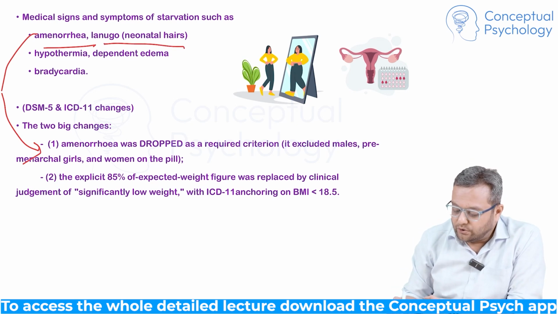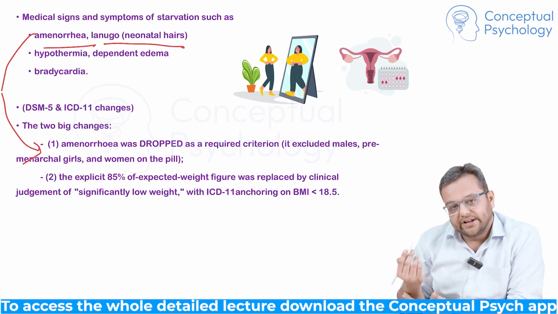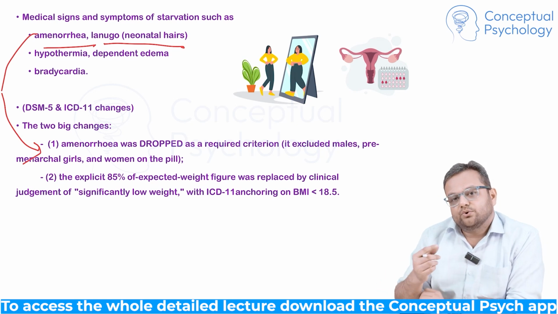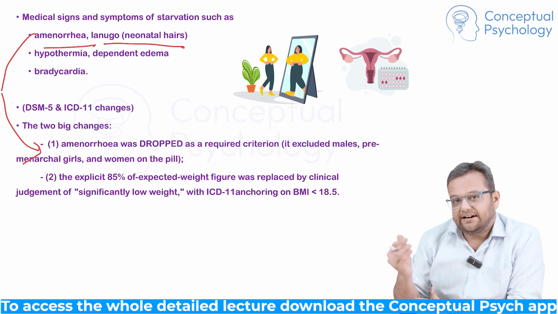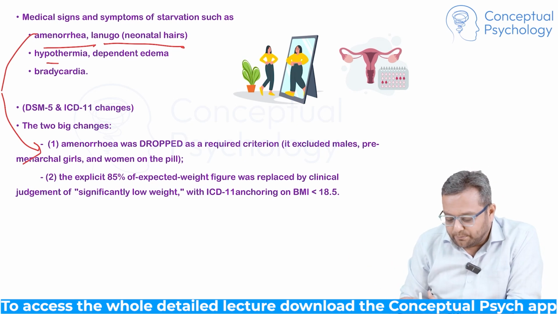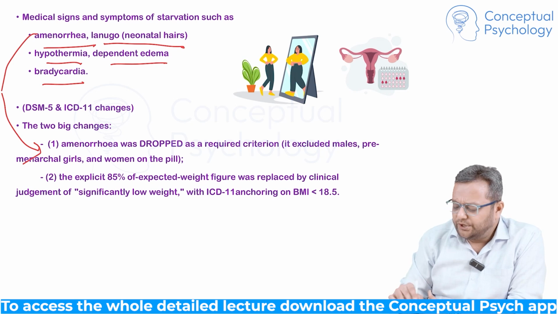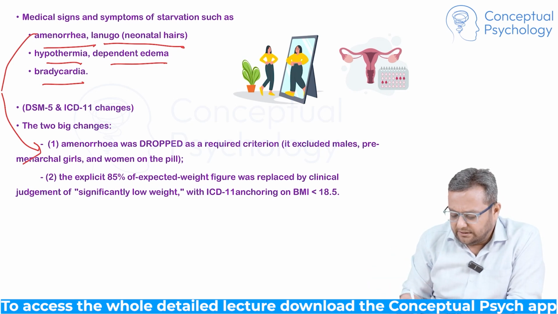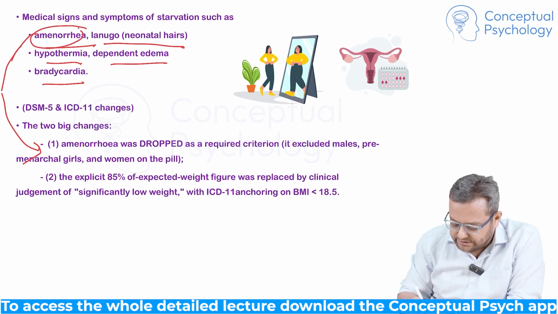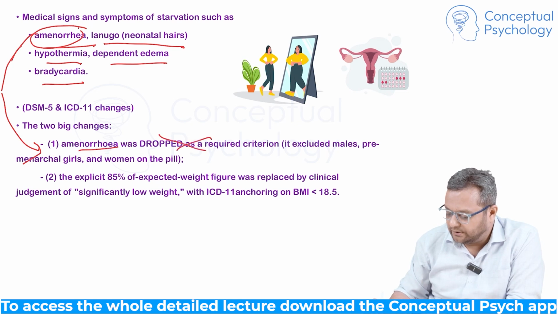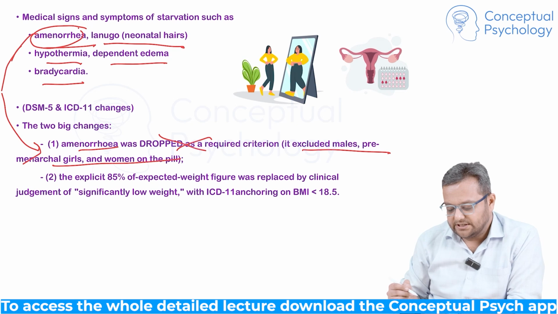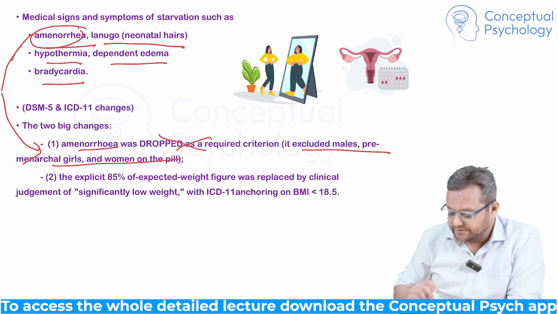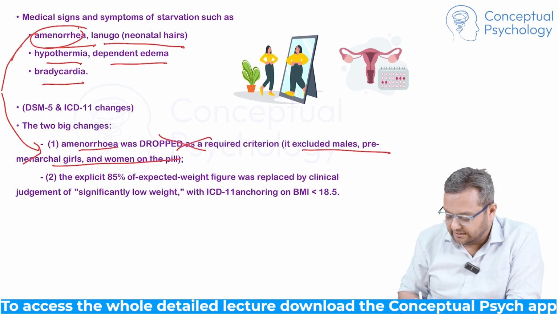Obviously, there will be lanugo, called neonatal hairs, because the body has regressed. There is no fat, so the lanugo hair develops that helps to retain the heat, because the fat is lost. Then there could be hypothermia, dependent edema, and bradycardia. Right? You do not need to remember a lot in detail. You just remember regarding amenorrhea, because that criteria has been dropped now. And now we talk about changes in DSM-5 and ICD-11 compared to their previous edition. So definitely amenorrhea, one criteria we talked about.